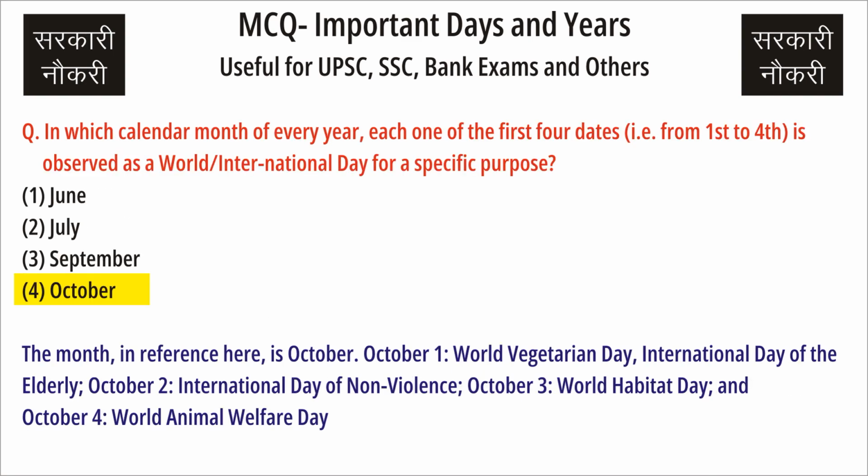Question. In which calendar month of every year is each one of the first four dates, that is, from 1st to the 4th, observed as a World or International Day for a specific purpose? Answer: October. The month in reference here is October.